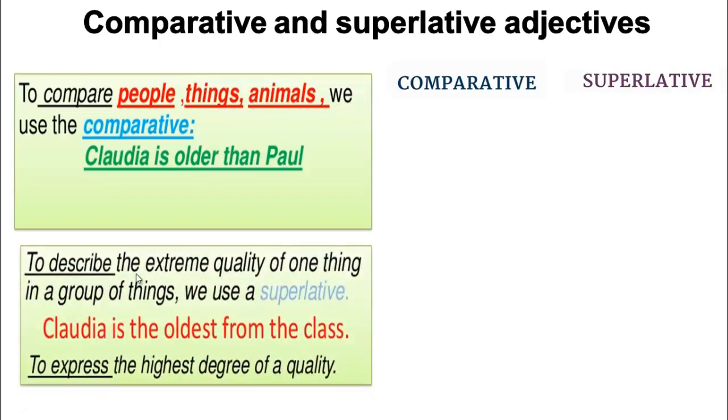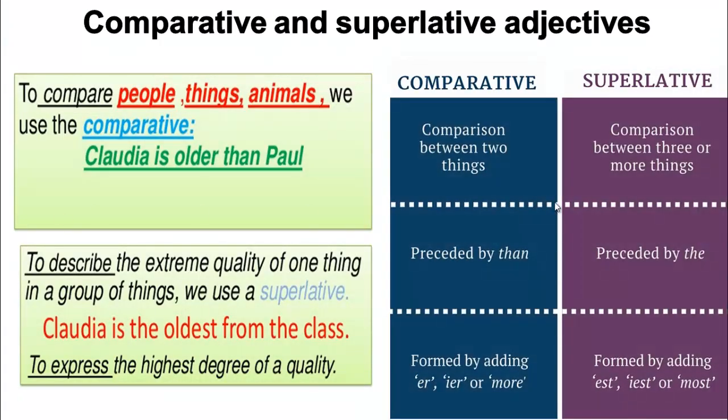To describe the extreme quality of one thing in a group of things, we use a superlative. Superlative is between more than two things or persons. Claudia is the oldest in the class. It expresses the highest degree.